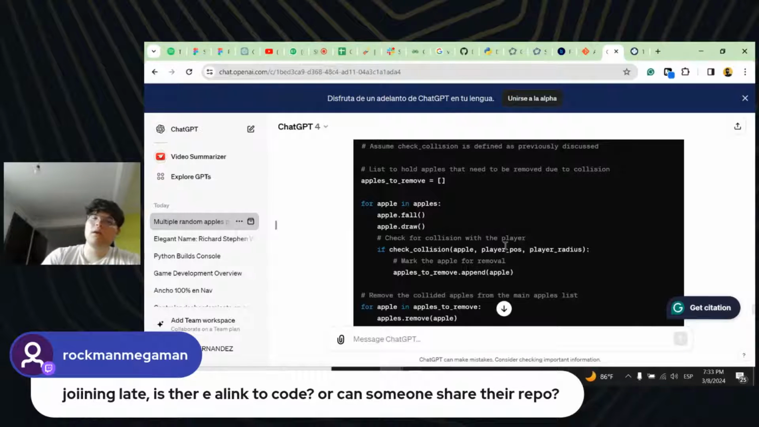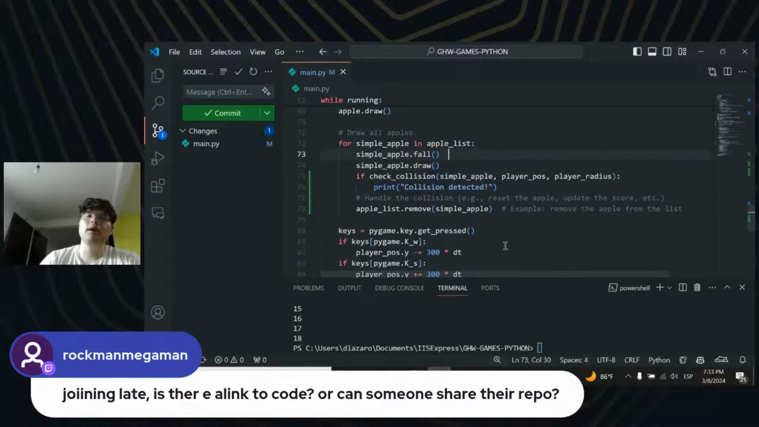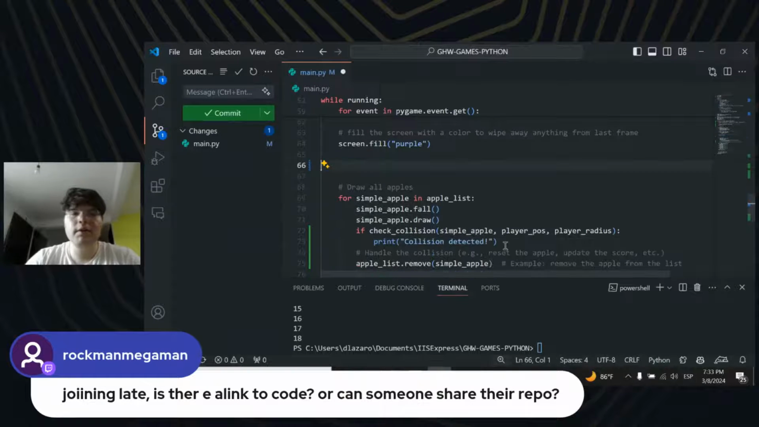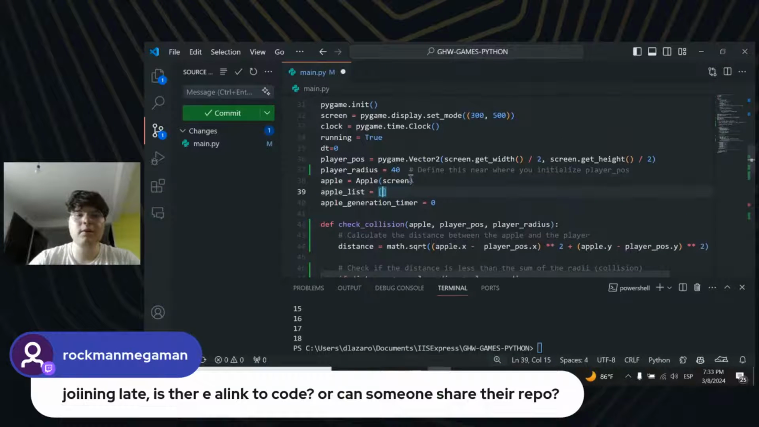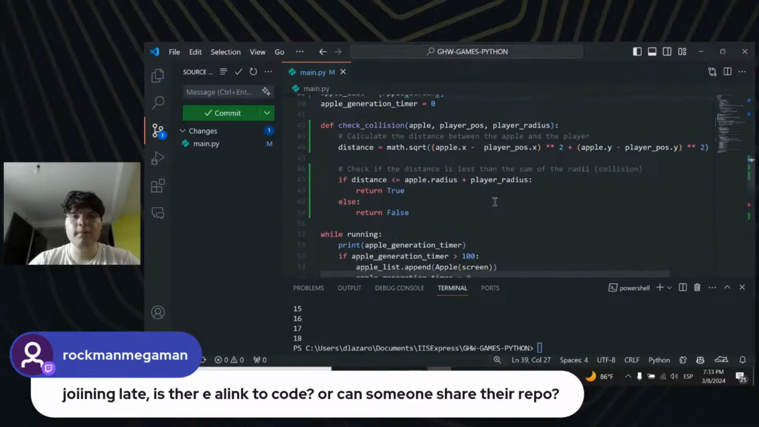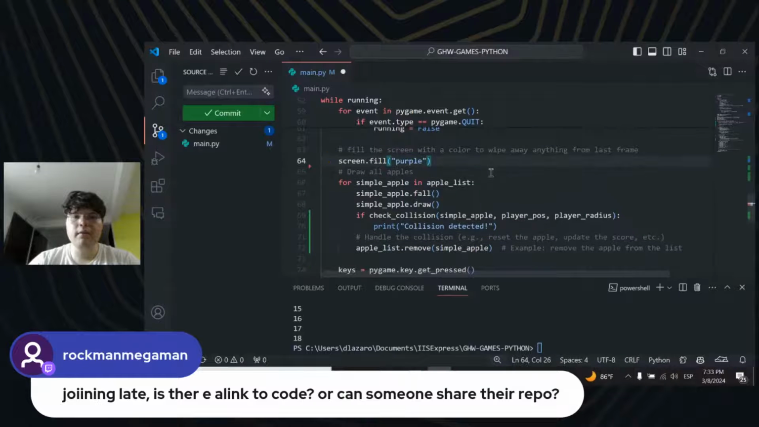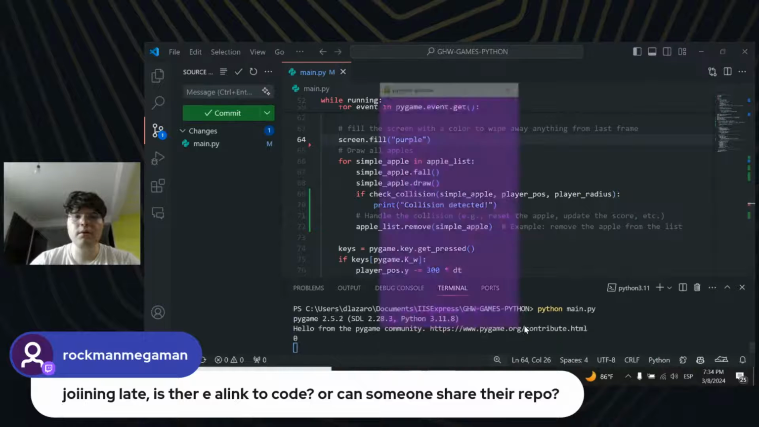Oh, I think I got why this is not getting collided, because the first apple is not in. Yeah, the apple list should be starting with an apple. It should not be empty. It should be starting with an apple on the screen, like this. And after that, I think we should be ready to see how the collision works.